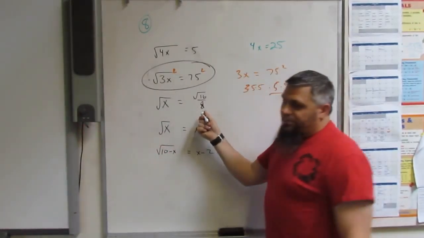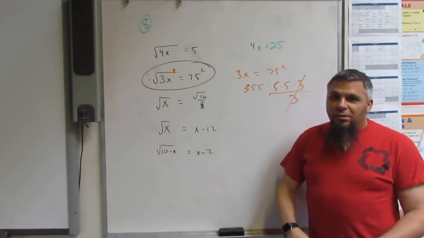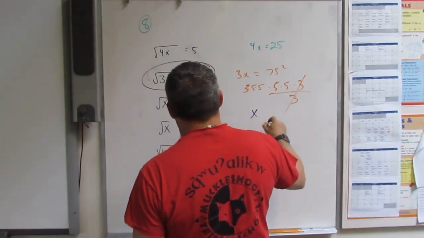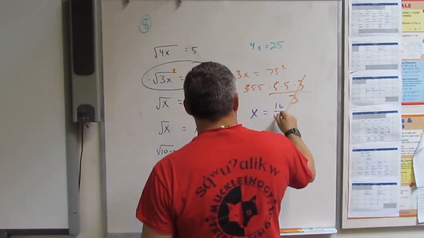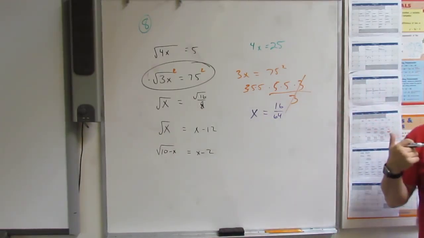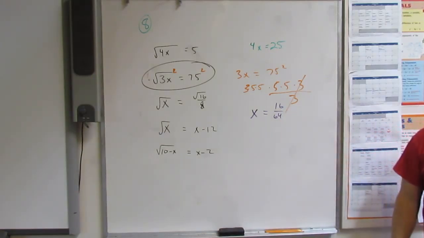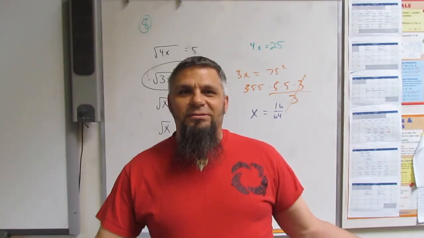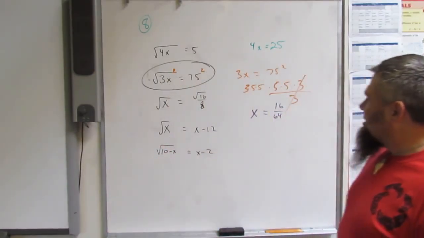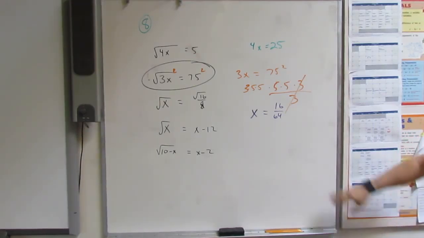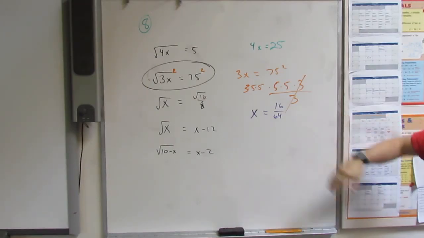Okay? What about this one? Guys, focus. Would it be just 1 since it's just x? So if we square both sides, we're going to get x is equal to 16 over 64. Is that an integer? An integer is a whole number that's positive or negative. No, it's a fraction. See, this is why we shouldn't take it, because we won't pass it.